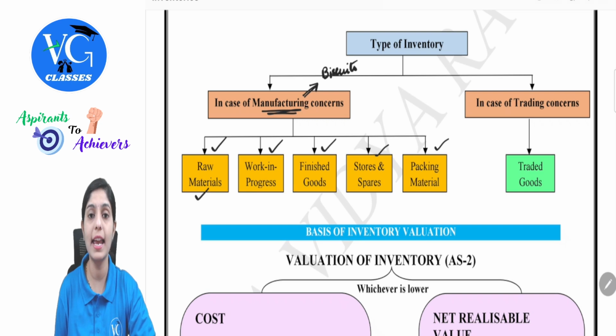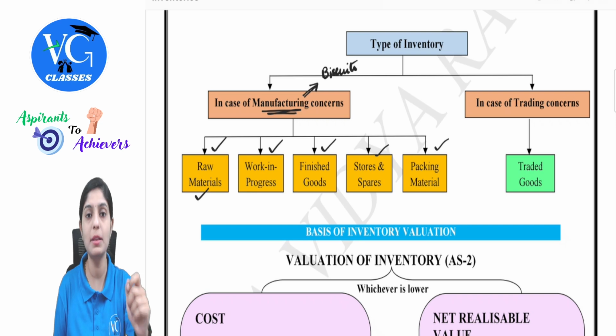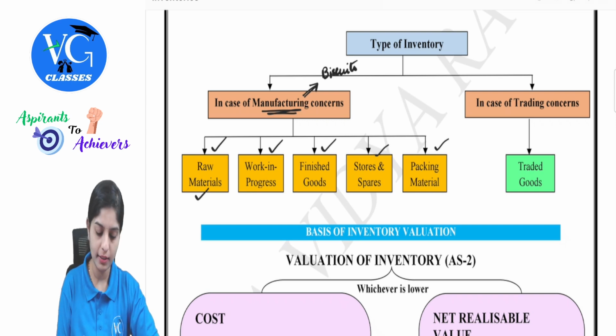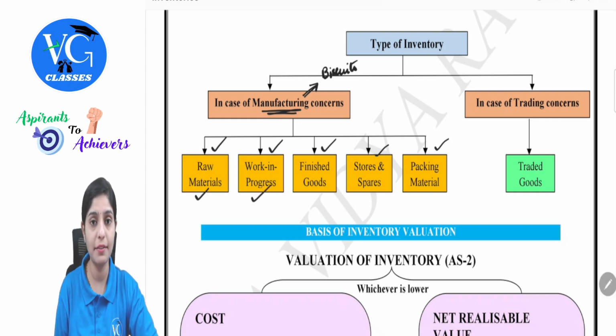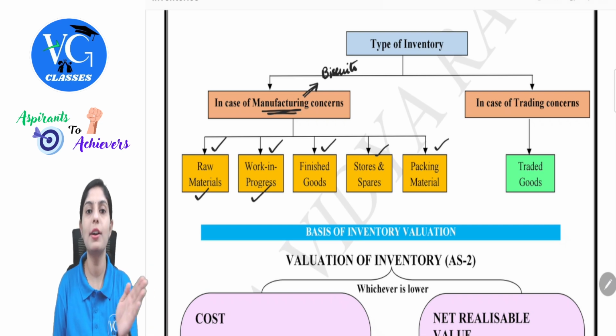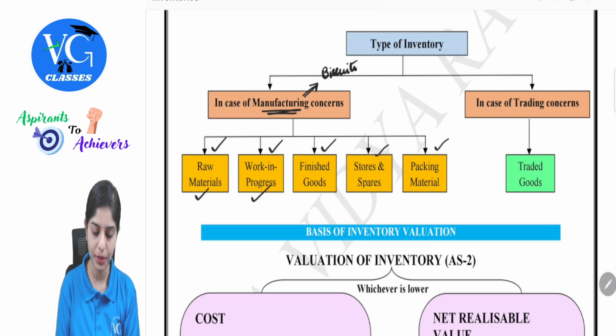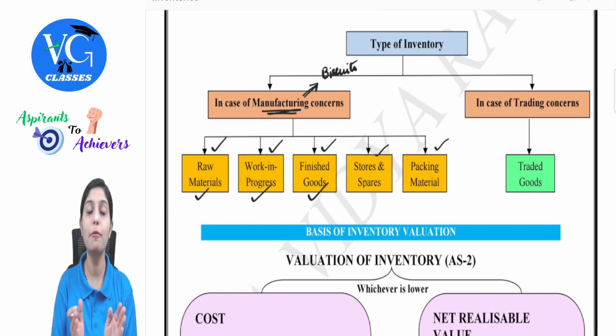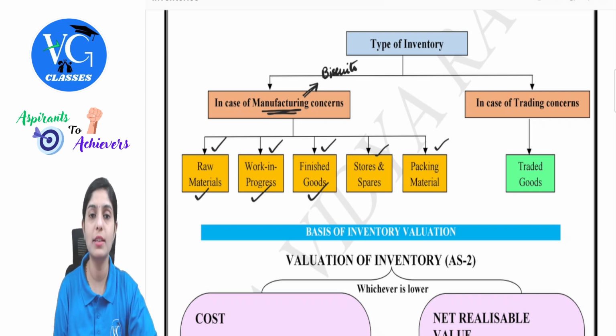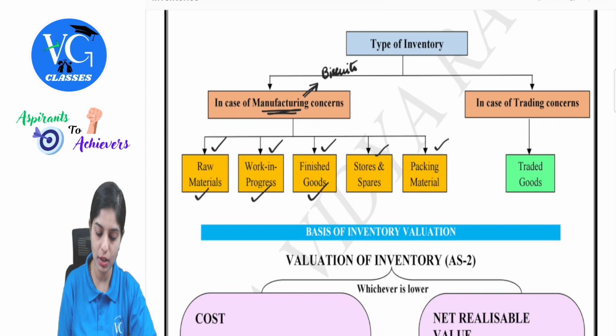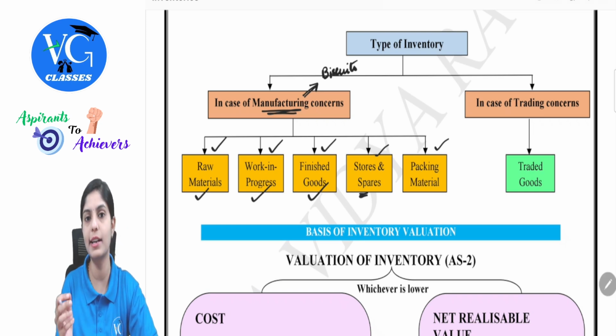And if there are any such products in the semi-finished form, assume you're producing a cream biscuit. The outer part of the biscuit is already done, but the cream is in the process of production. That also constitutes your inventory. And then once the product is ready in the packed form, in finished goods, or before packing, that also becomes your inventory. To manage all of these, there could be some small stores or some spares like loose tools that also consist of your inventory.